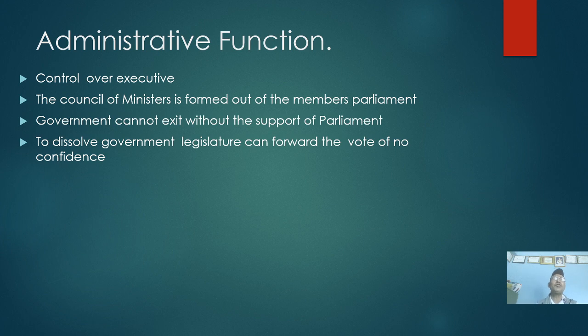Another is the administrative function. In the administrative function, what happens? It has the power to control the executive. How does it control the executive? Because the council of ministers is formed out of the members of parliament.